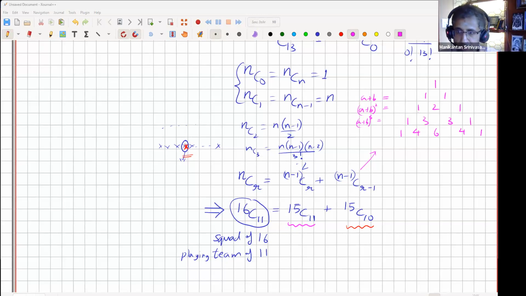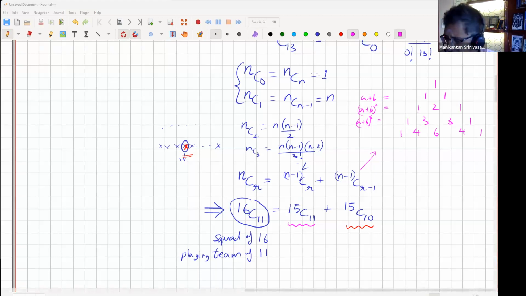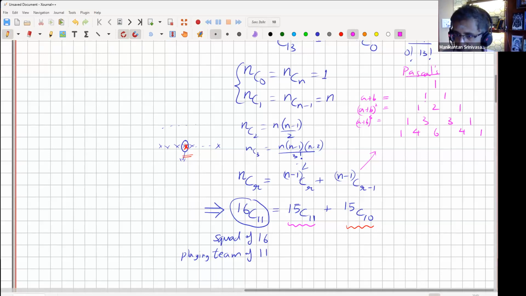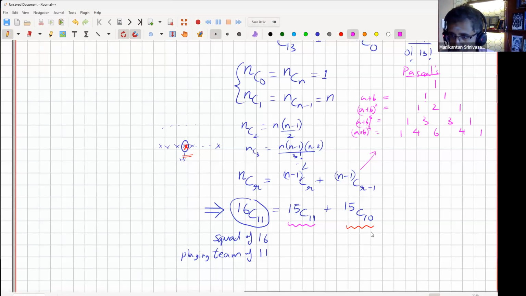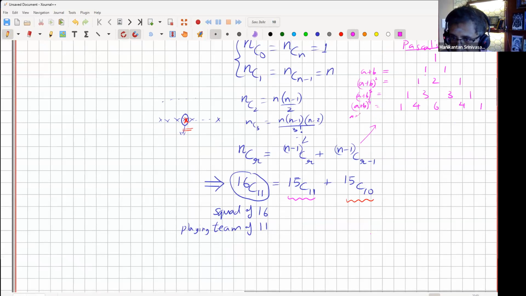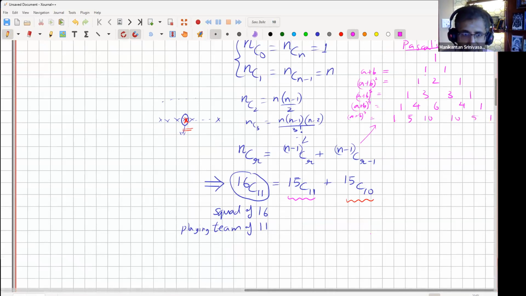Okay, I'm back. So the coefficients in the Pascal's triangle, I'm sorry, did I say Fibonacci earlier? Mistake. So Pascal's triangle, how do we get it? We add these, and a plus b whole power 4 is this, right? So this is exactly coming from this. For example, let's take a smaller number. I'll put one more: a plus b whole power 5 will have the coefficients 1, 5, 10, 10, 5, and 1. All of you understand this, right? I add two numbers and put the sum in between here.